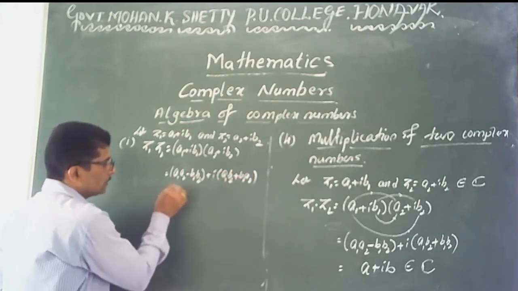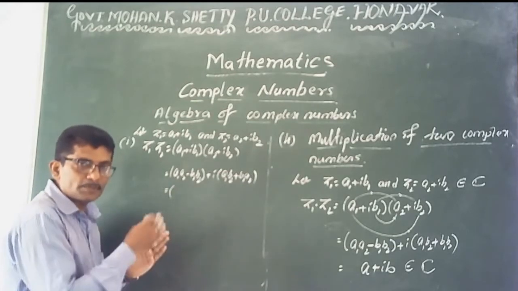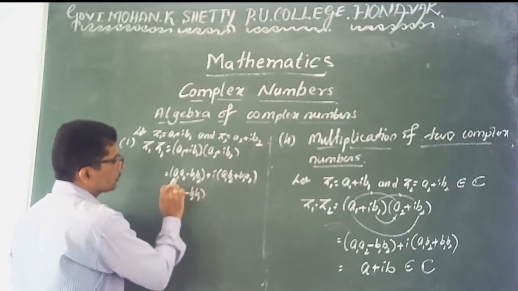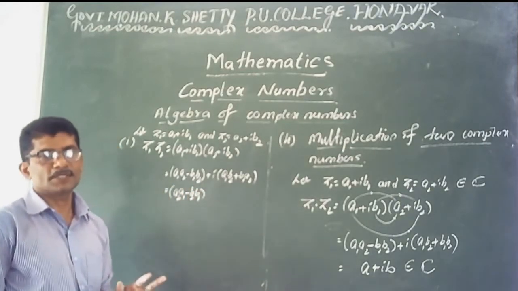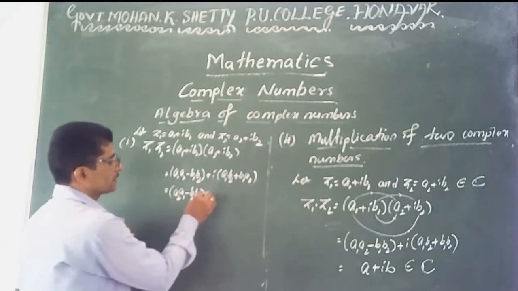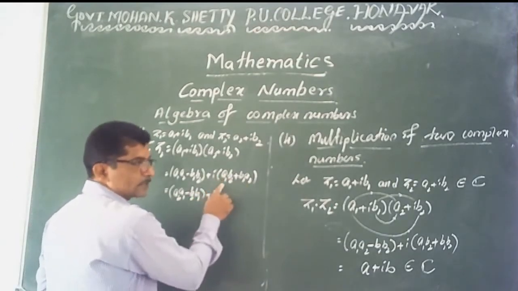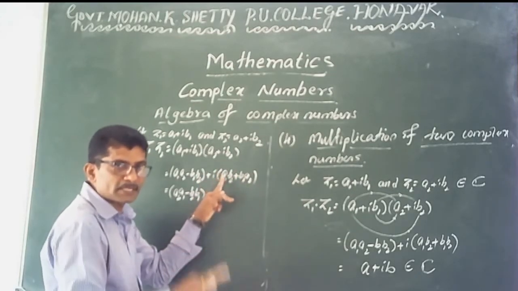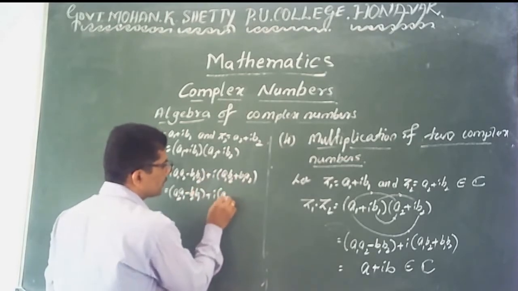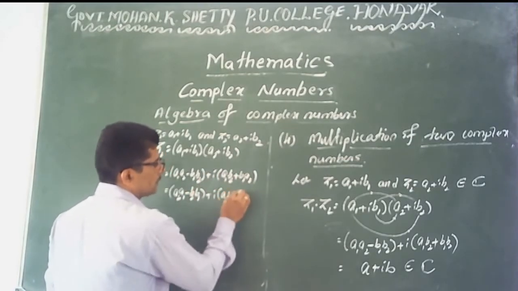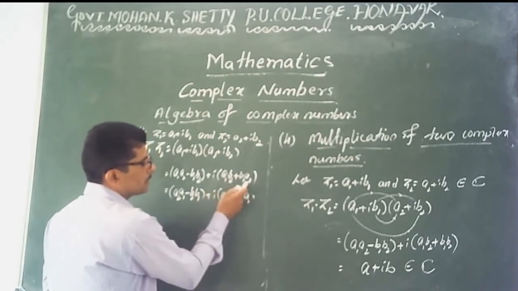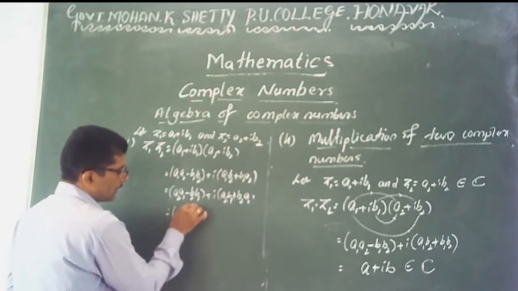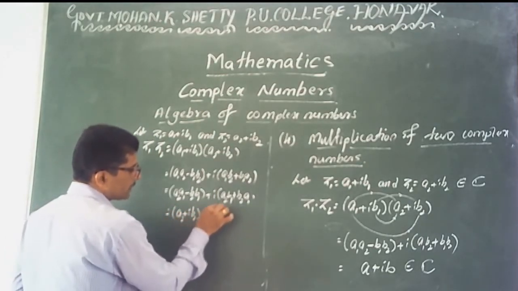We can write this as: simple multiplication is always commutative, therefore we write a2 a1 minus b2 b1. a into b is always equal to b into a, the commutative property exists. Plus here also you can write, the commutative property exists in additions and multiplications. Then a2 b1 plus b2 a1, a plus b as b plus a, again using the distributive property, this becomes a2 plus I into b2 into a1 plus I into b1.